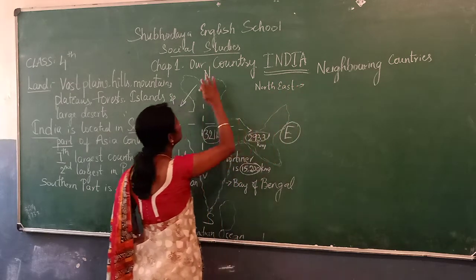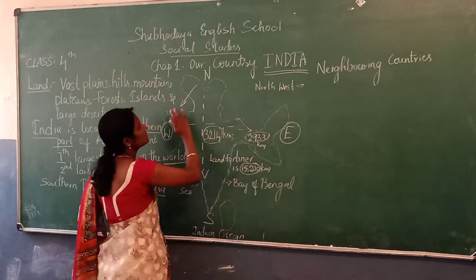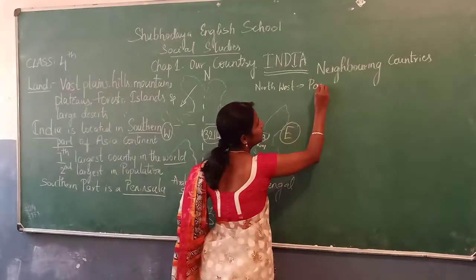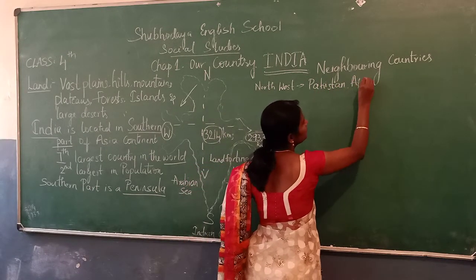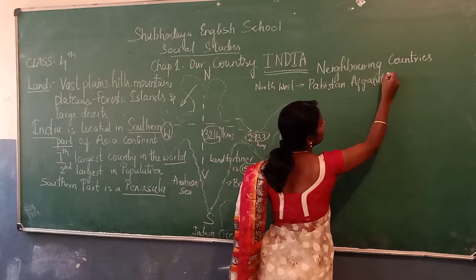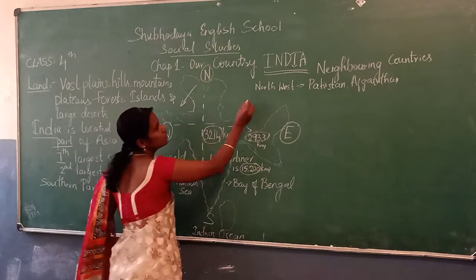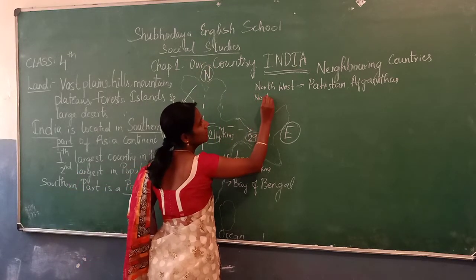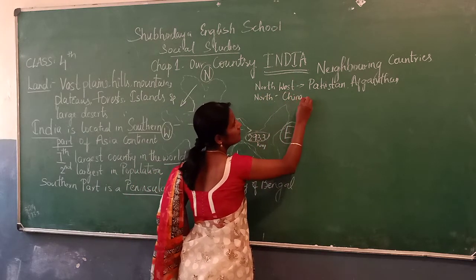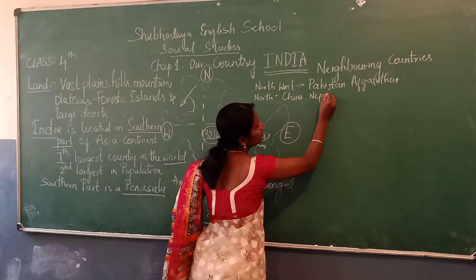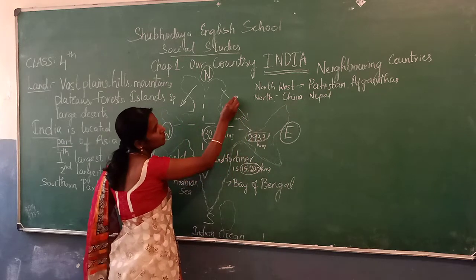Northeast means which side? This side. Northwest. Northwest means this side. It's Pakistan, Afghanistan, okay. To the north, north means this part. To the north we find neighboring countries, China, Nepal, okay. To the northeast means this part is Bhutan.